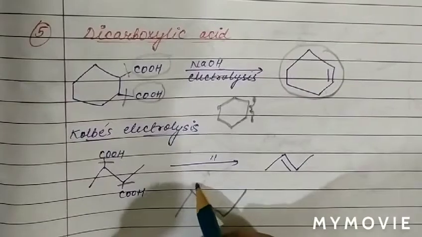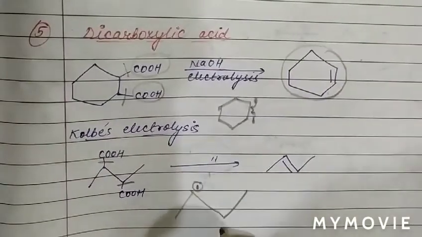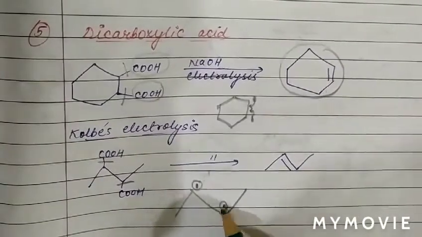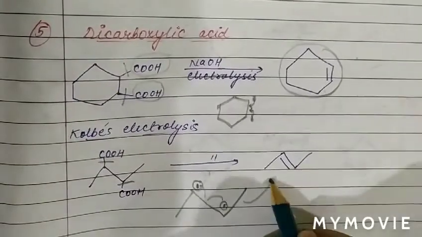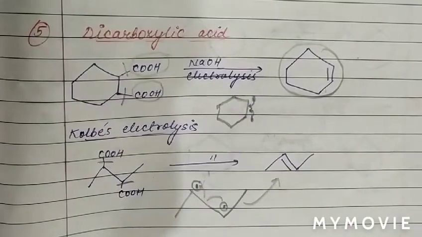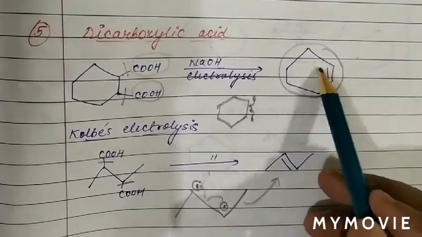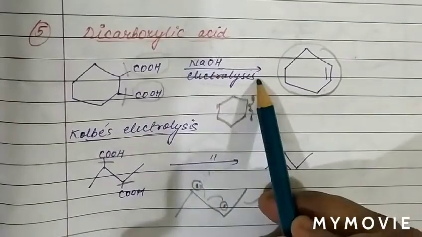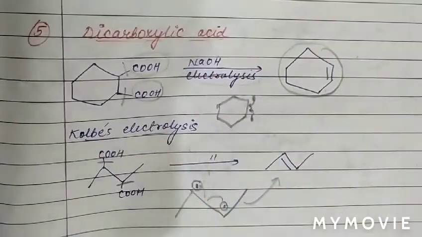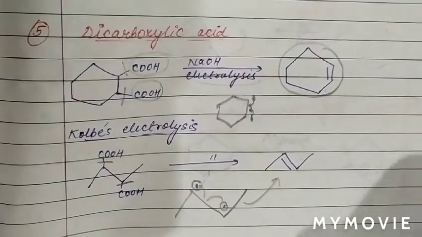Now 1 electron is present at this carbon and 1 electron at this carbon. These 2 electrons come in between and form a pi bond. So this is the preparation of alkene from dicarboxylic acid using NaOH and electrolysis. The reaction we call Kolbe electrolysis, based on a free radical mechanism.